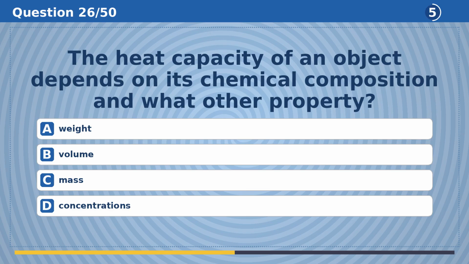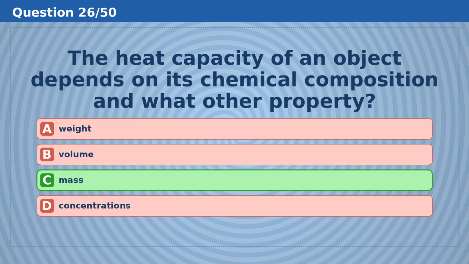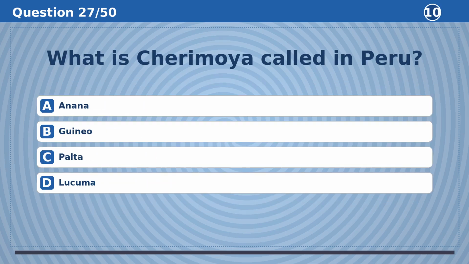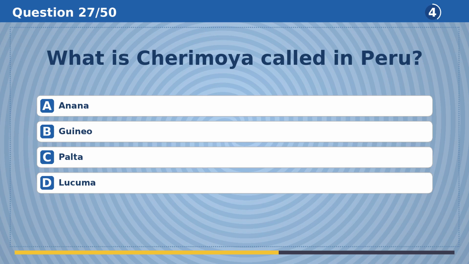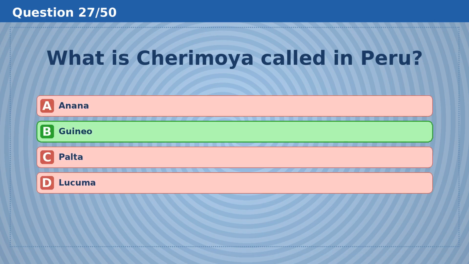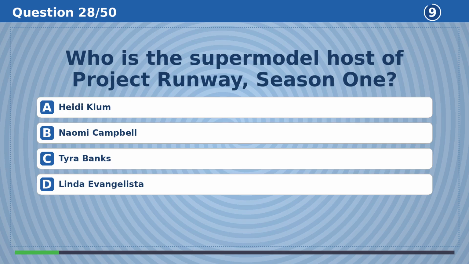The heat capacity of an object depends on its chemical composition and what other property? The answer is C, mass. What is cherimoya called in Peru? The answer is B, guineo.